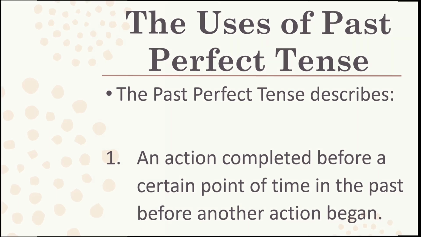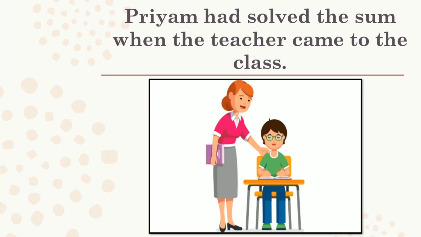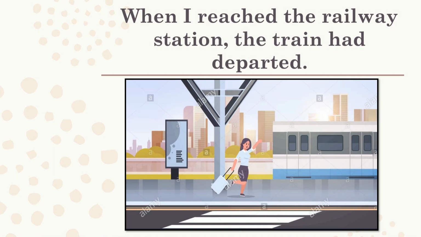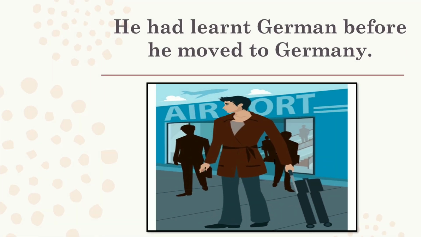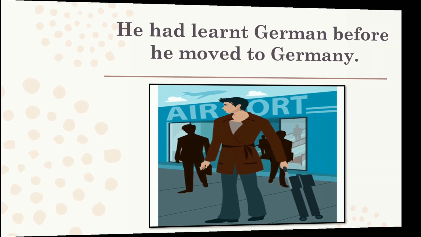For example, Priyam had solved the sum when the teacher came to the class. When I reached the railway station, the train had departed. The cat had chased the bird before it flew away. He had learnt German before he moved to Germany.